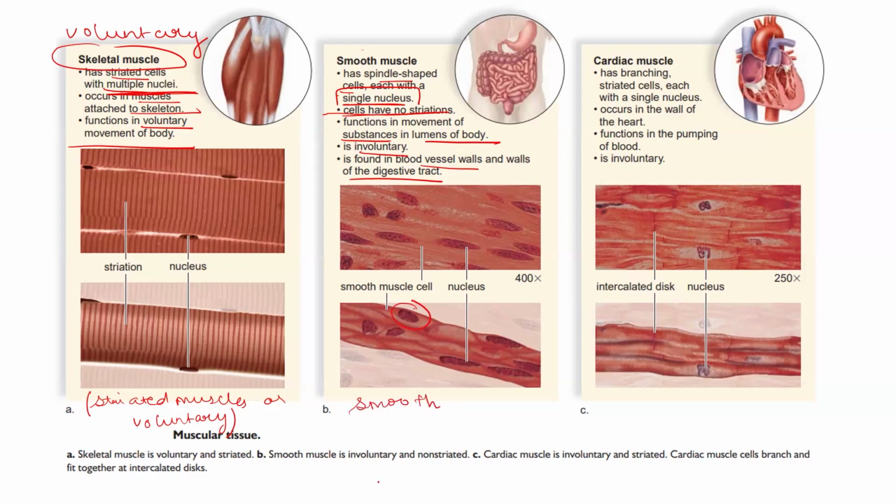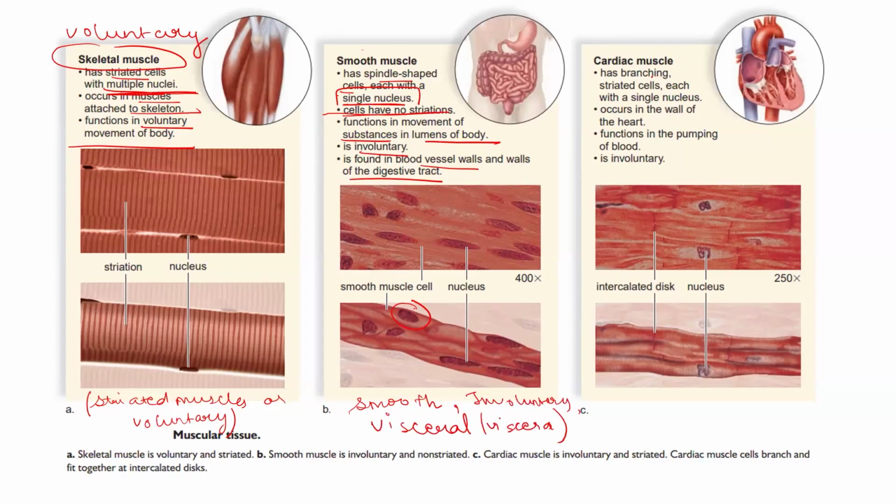They are also known as smooth muscles because they do not have any striations, and they are involuntary in nature. These are also visceral muscles. Why? Because they are present in the viscera, that is, in the internal organs of the body.